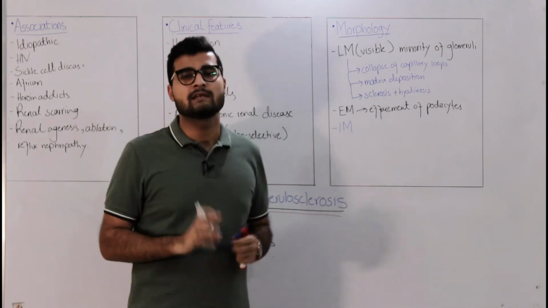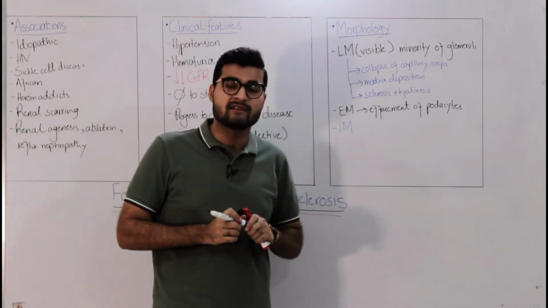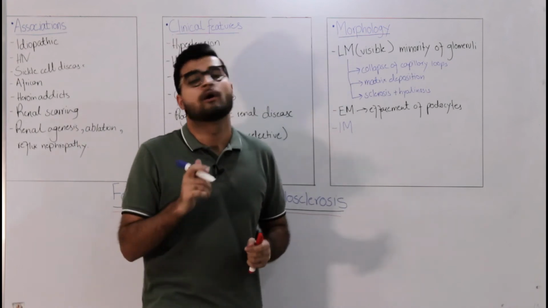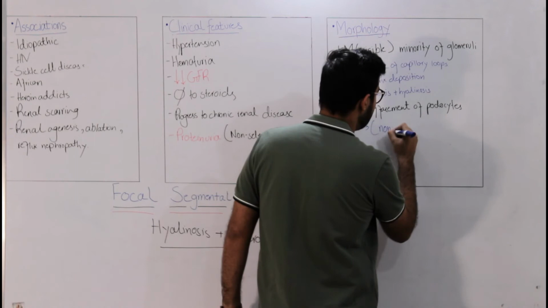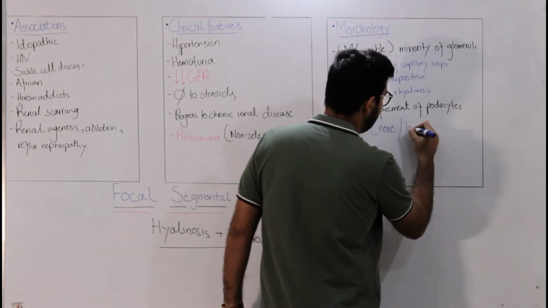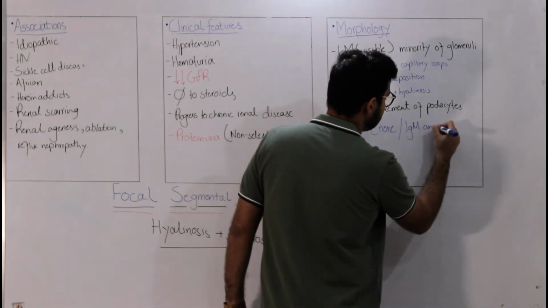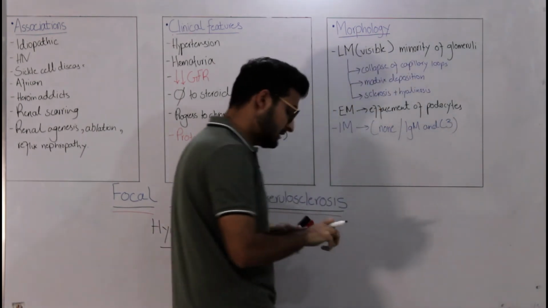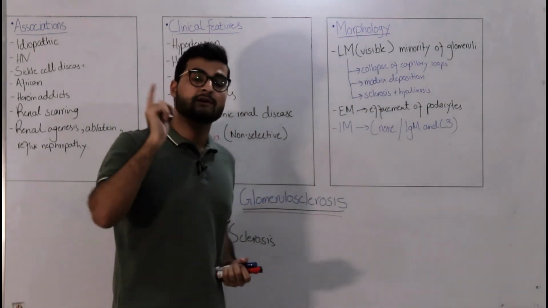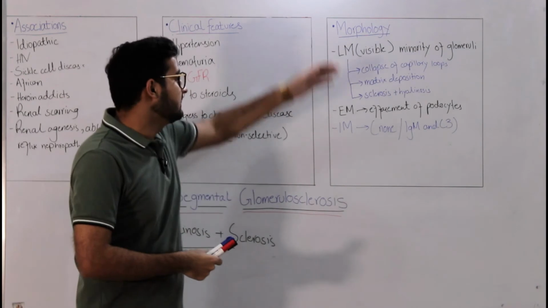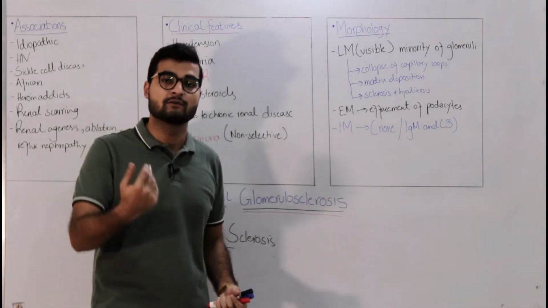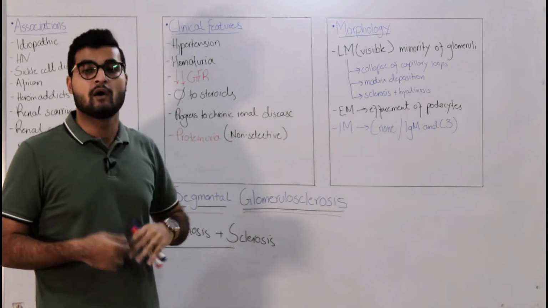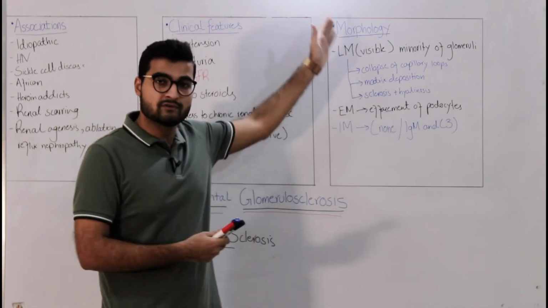So that's up to you whether you go for which resource, but keep in mind that you have minimal immunofluorescence present. If it is present, it would be IgM and C3, or you won't have any immunofluorescence. So it's either going to be none, or it would be IgM and C3 if it's present. So like I mentioned in my video on nephritic versus nephrotic syndrome, light microscopy, electron microscopy, and immunofluorescence are the three things that you do when a patient comes to you with nephrotic or nephritic syndrome. So this is what you're going to see on these three things.